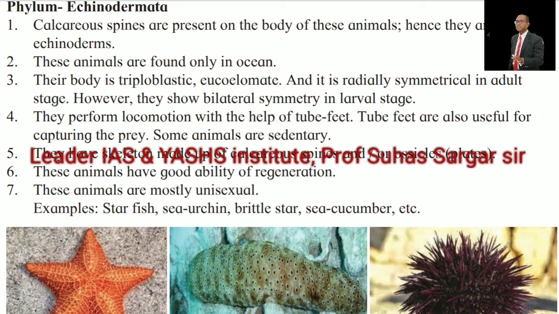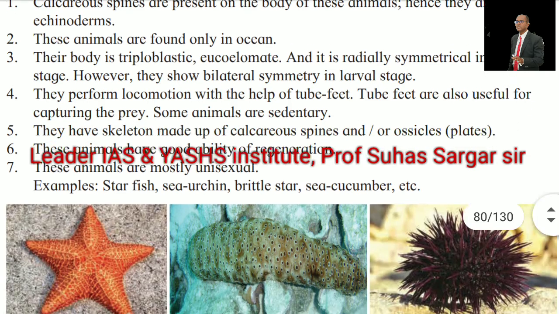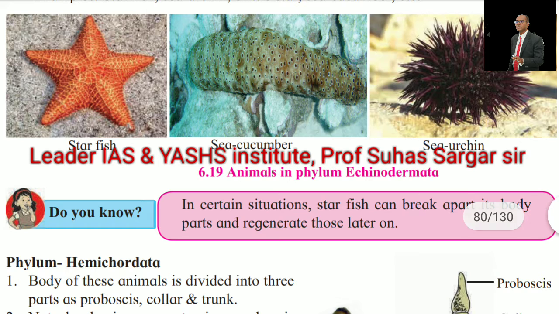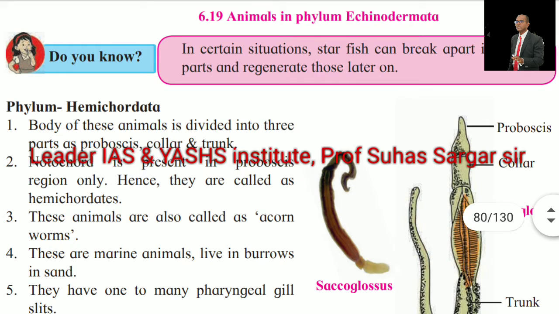Some animals are sedentary. They have a skeleton made up of calcareous spines or ossicle plates. These animals have a good ability of regeneration. These animals are mostly unisexual. Example: starfish, sea urchin, brittle star, sea cucumber, etc. See the pictures of animals in phylum Echinodermata. In certain situations, the starfish can break apart its body parts and regenerate those later on.